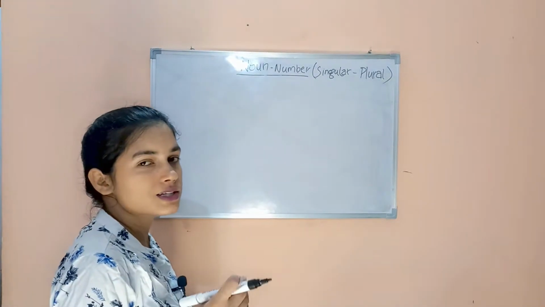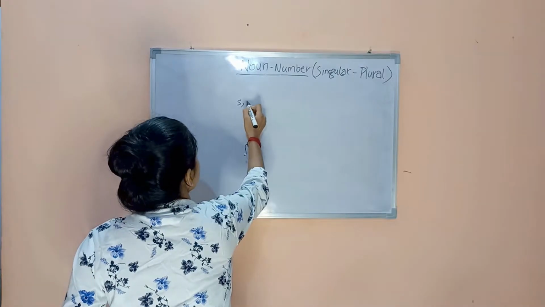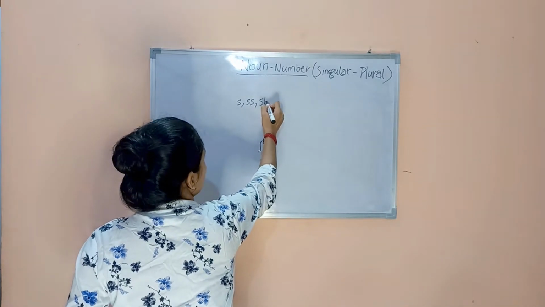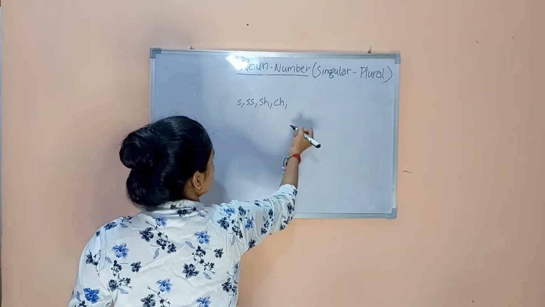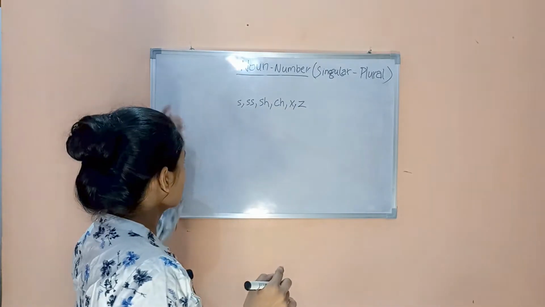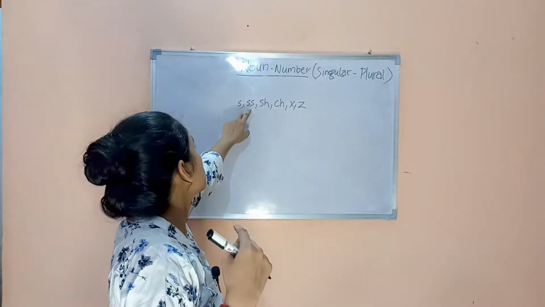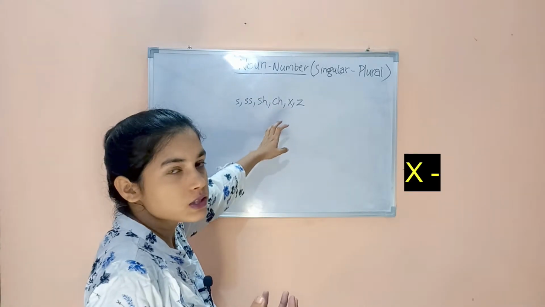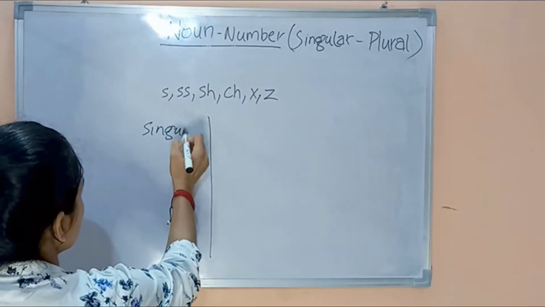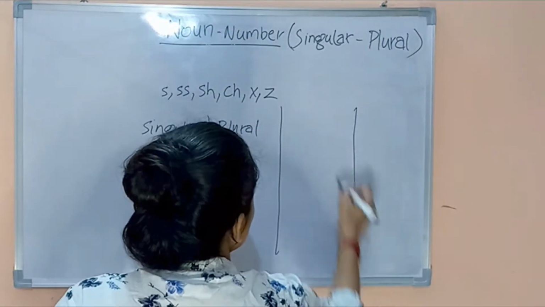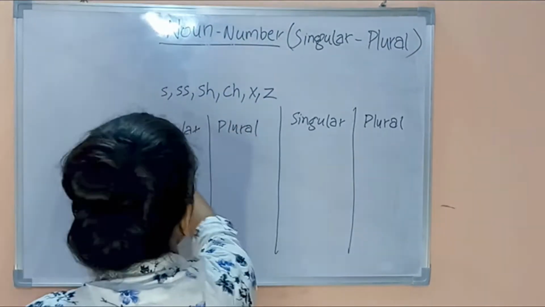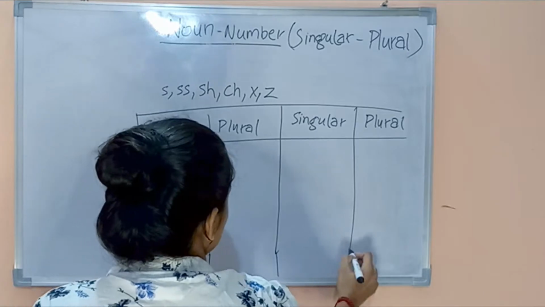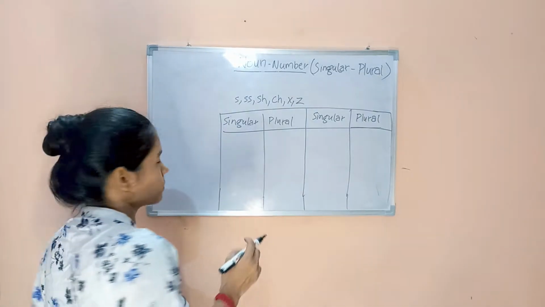Whenever you listen hissing sound like s, double s, sh, ch, x, z, like if I say bus, class, dish, church, fox, quiz. So here let's see few examples.